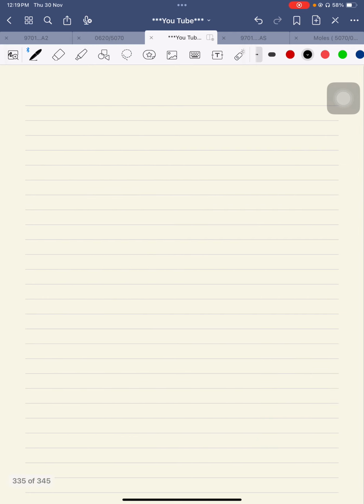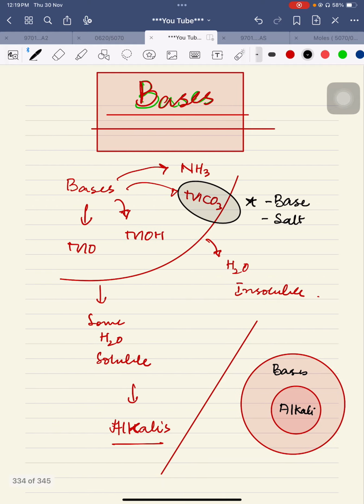For example, sodium oxide is a base, sodium hydroxide is a base, sodium carbonate is a base, ammonia is a base, and ammonium hydroxide is a base. Ammonia and its oxide along with its hydroxide and its carbonate are bases as well.